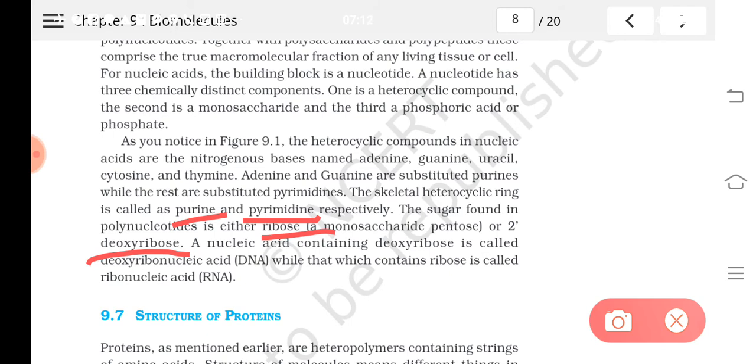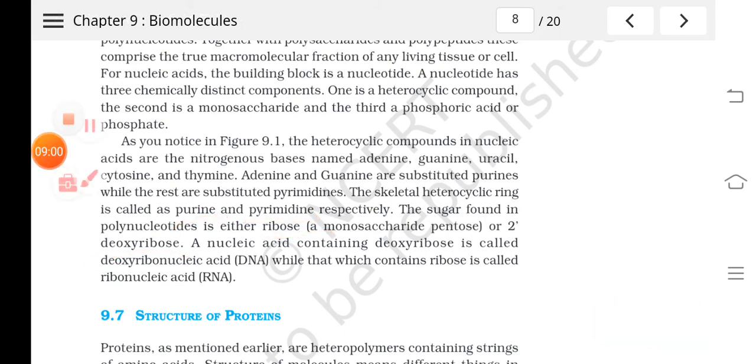And the sugar found in these nucleic acids can be a ribose sugar or a deoxyribose sugar. So where is deoxyribose sugar found? In DNA. That's what we call deoxyribonucleic acid. And if the genetic material, the nucleic acid, contains ribose as the sugar, then it is ribonucleic acid, RNA. Is it clear?